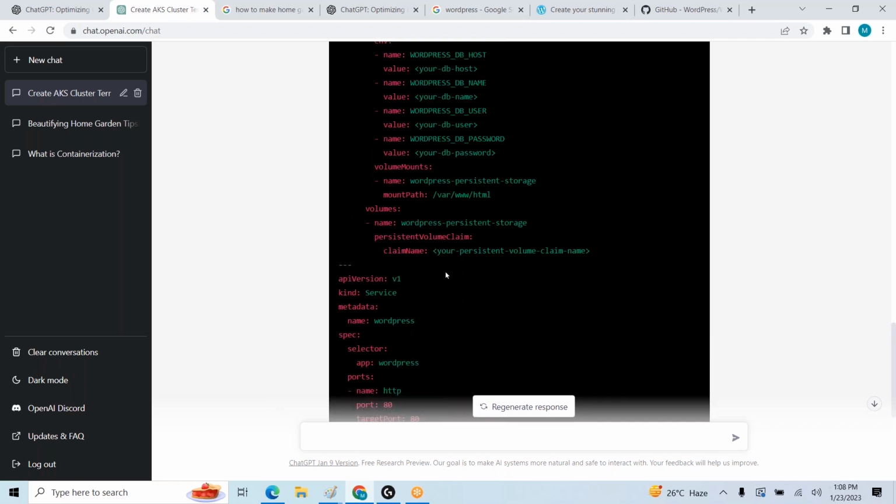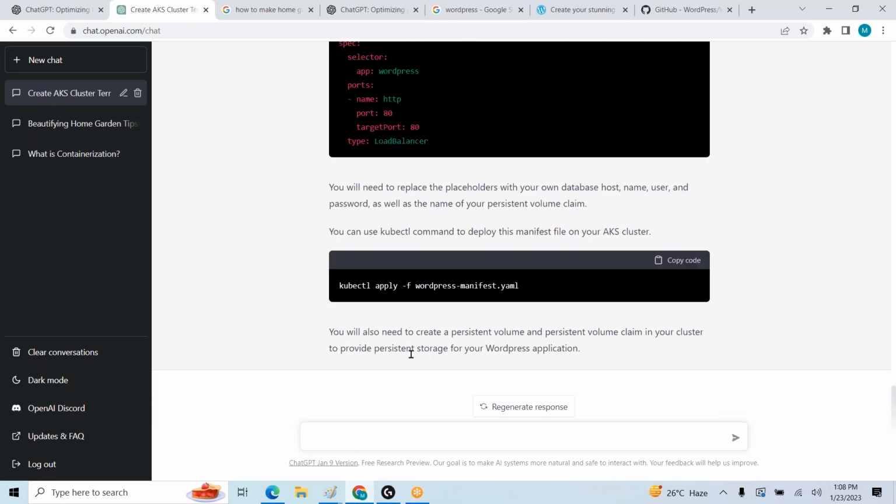If you have any doubt on a specific script, we can ask about that as well. By using ChatGPT, we can automate many things, like whatever things are manual. But basically we need some knowledge as well. Like, if you want to work with Kubernetes, we need some knowledge.